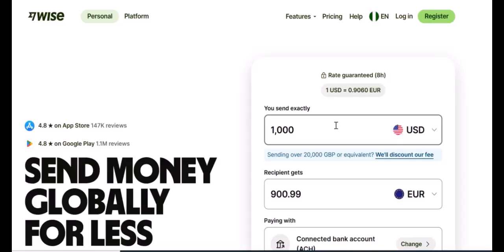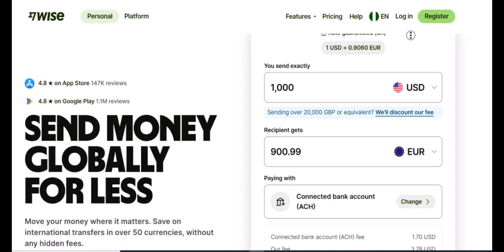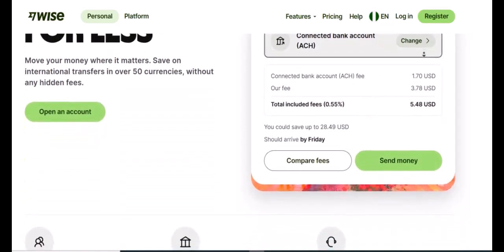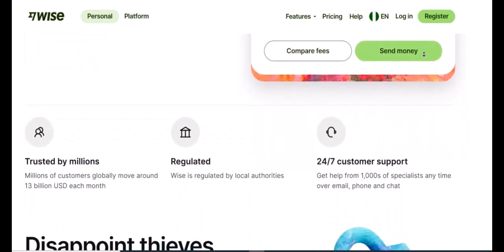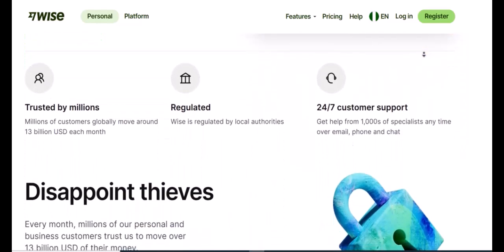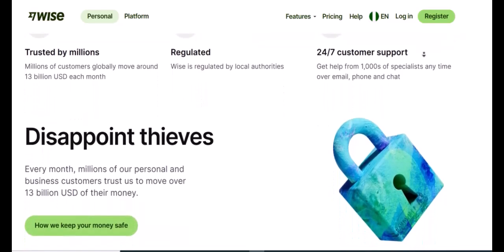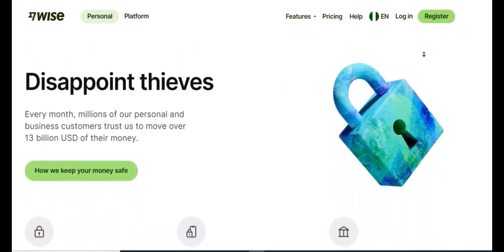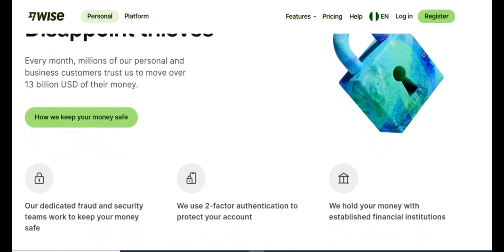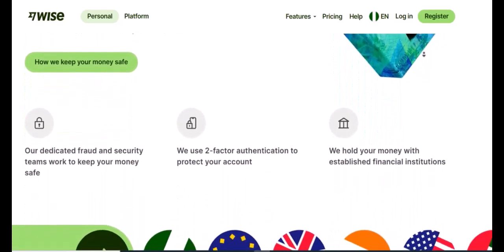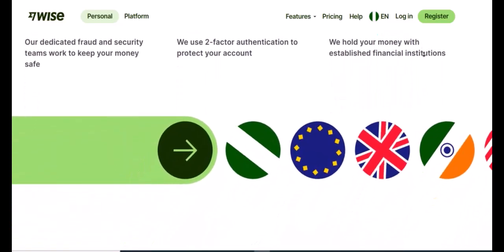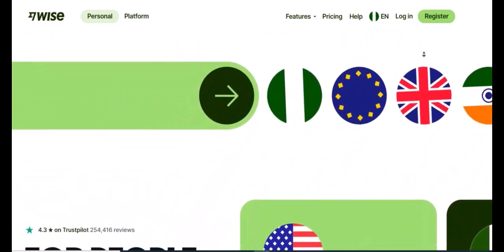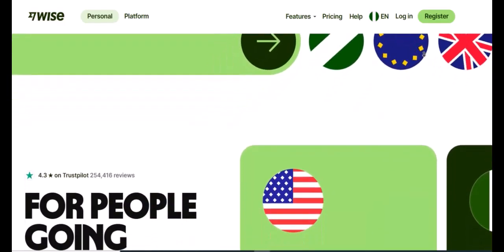Wise, formerly known as TransferWise, has become a popular platform for individuals and businesses seeking seamless international money transfers and multi-currency account management. Its transparent fee structure and user-friendly interface have attracted millions worldwide. However, a common question for both new and existing users revolves around the limitations of holding funds within their Wise accounts. As a finance expert, I'm here to break down the intricacies of Wise account holding limits in simple, easy-to-understand